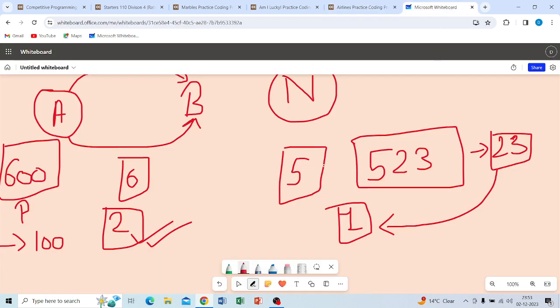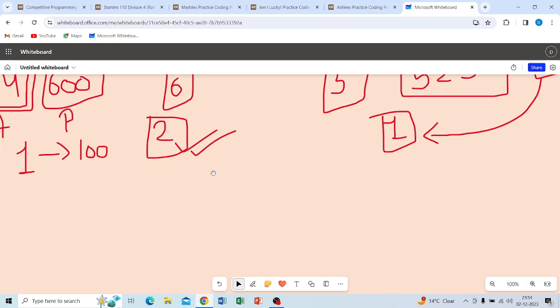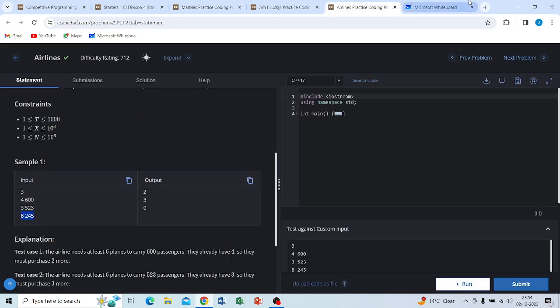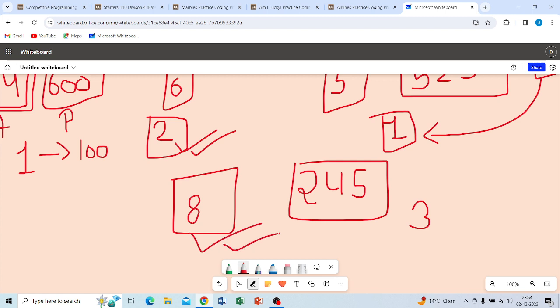Their constant is 3, so you know very well what you can say. And this is our another example. Suppose I have 8 aircraft and the number of passengers is 245. So how much will you get? I need only 3, but we have more than 3, so we don't need to buy any aircraft. At that time the answer will be 0.